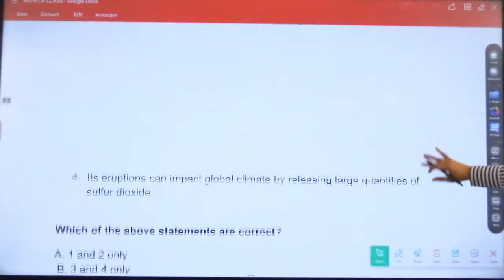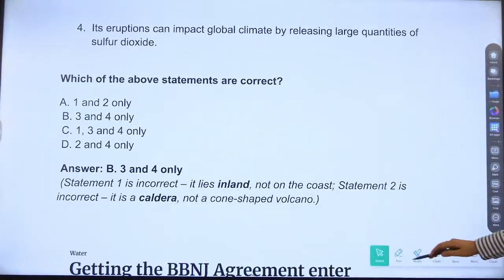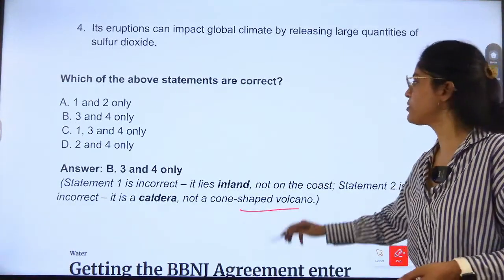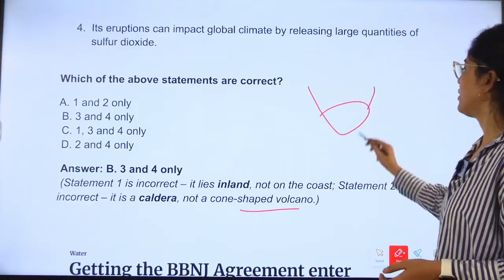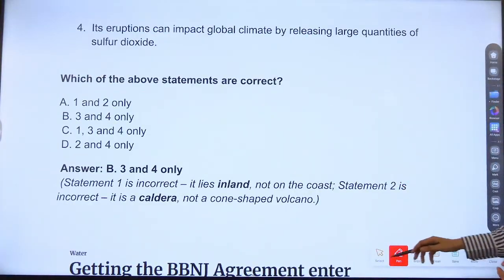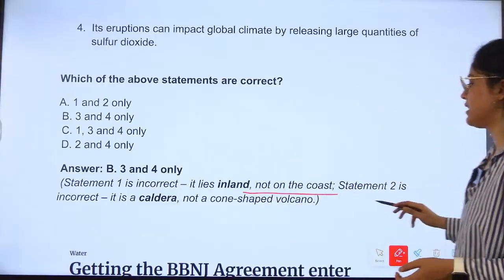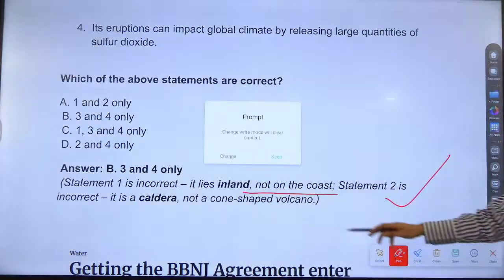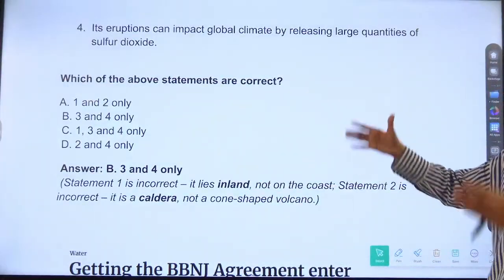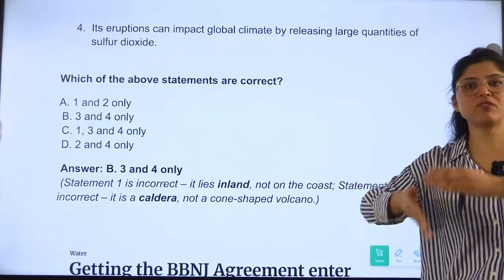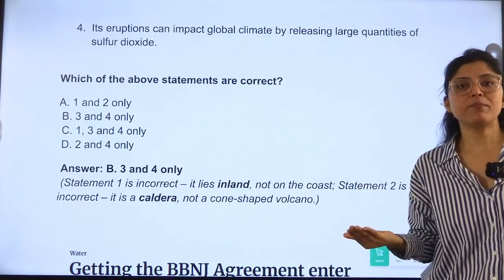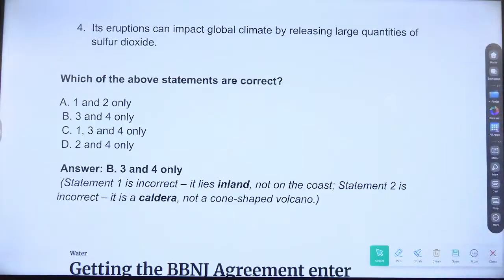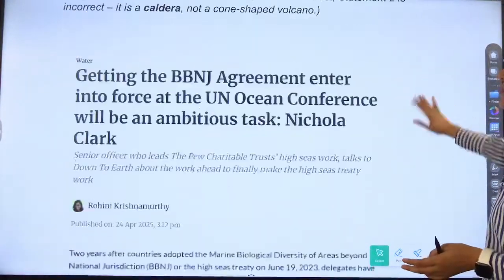It is not a stratovolcano because it is a caldera, a cone-shaped volcano, right? Not a stratovolcano, and it lies inland, not on the coast. It is under the land because of the emptiness of the magma. There was no magma. The magma emptied. What happened? It collapsed, right?